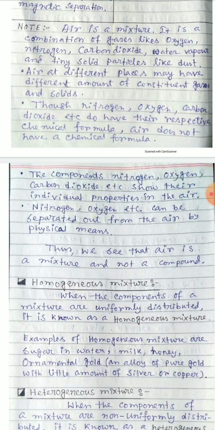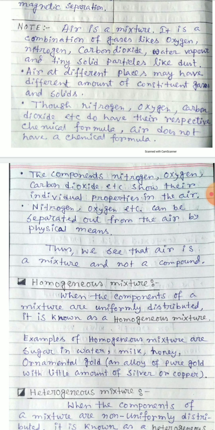And the last point: the components nitrogen, oxygen, carbon dioxide, etc., show their individual properties in the air. That is, they retain their identity or properties in the mixture also, in case of air also. Okay, so they are not chemically combined. The constituents of air, that is nitrogen, oxygen, carbon dioxide, are not chemically combined. They show their individual properties in the air.